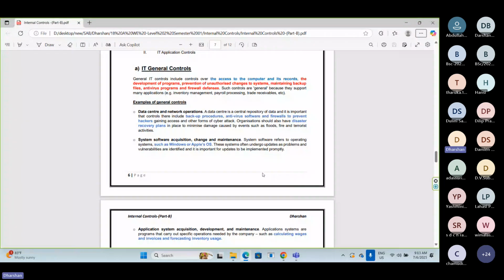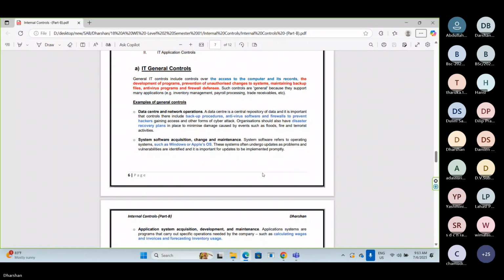Your mobile phone has different apps, like WhatsApp, Facebook, Instagram, online banking, Messenger. If you specifically put a password and username for those apps individually, those controls are called application controls.